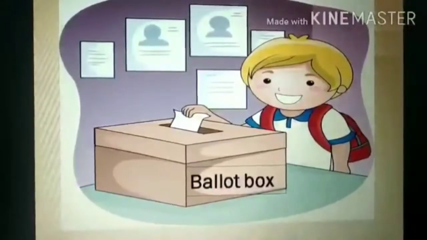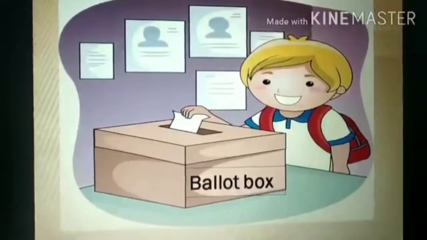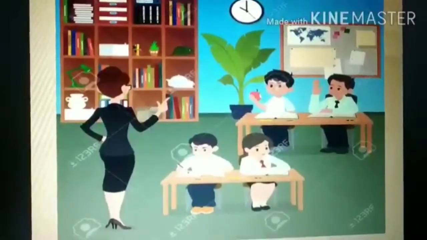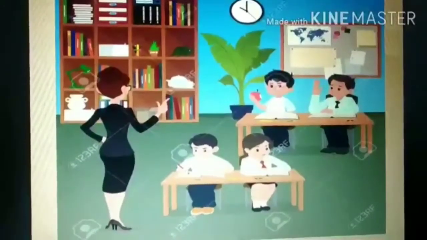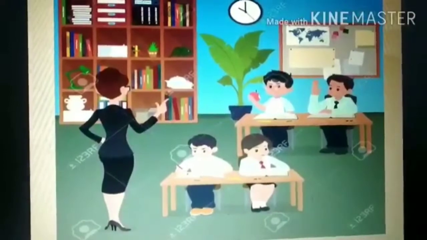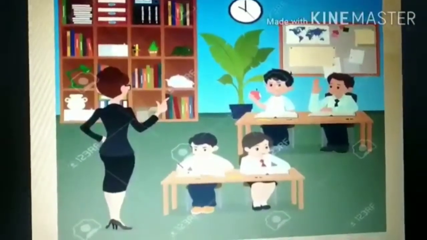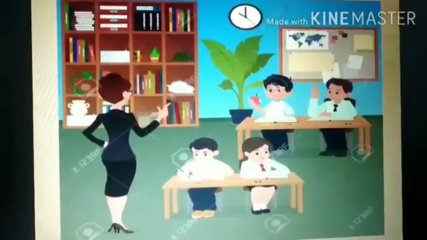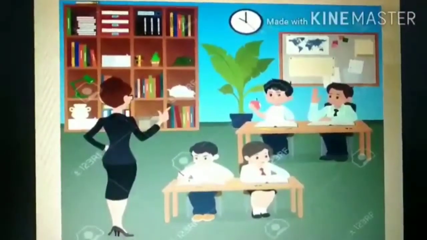After the process of voting finishes, the next step is counting of votes. The teacher collects all the ballot papers from the ballot box and begins the process of counting the votes in the class. The number of ballot papers should be the same as the number of students in the class. For example, students, there are 40 students in the class. So how many ballot papers are there? Yes, there are 40 ballot papers.